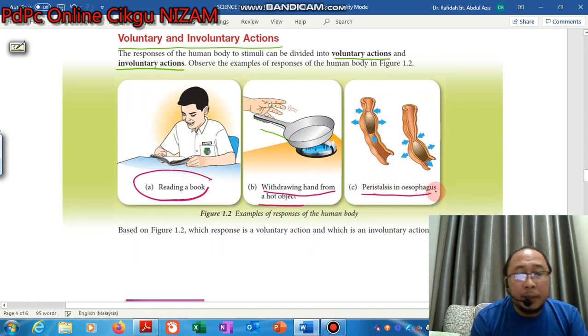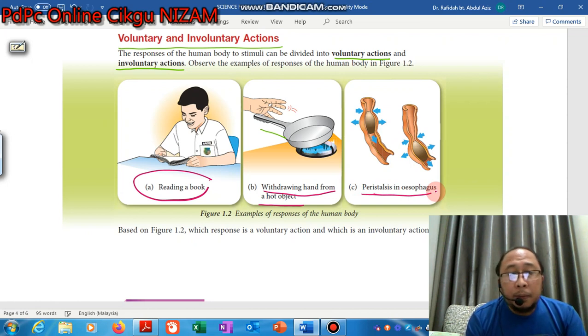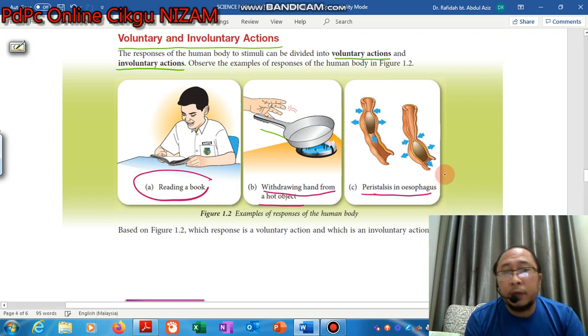So these are among the examples given here to show the types of responses of the human body to the stimuli that are detected by the human nervous system. So based on these examples, can we know which one is a voluntary and which one is an involuntary action? We have to know the definition of these two types of responses.